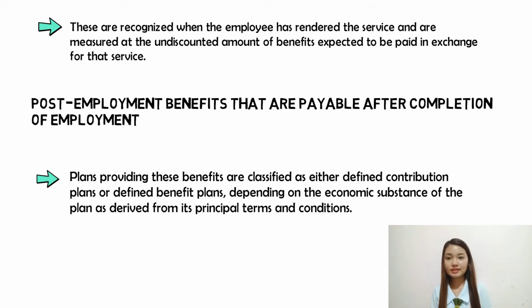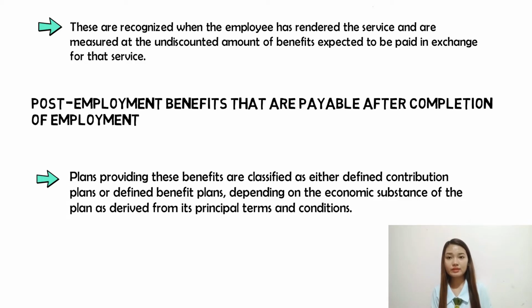Under IAS 19, an entity uses an actuarial technique to estimate the ultimate cost to the entity of the benefits that employees have earned in return for their service in the current and prior periods.